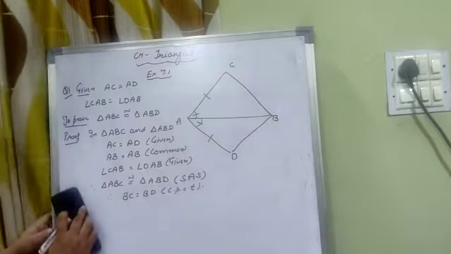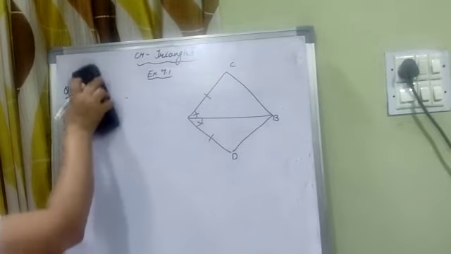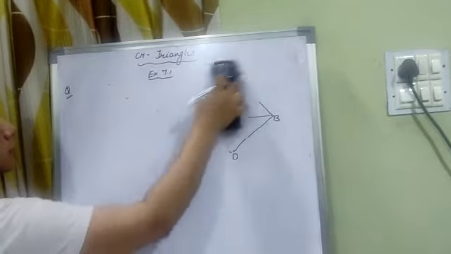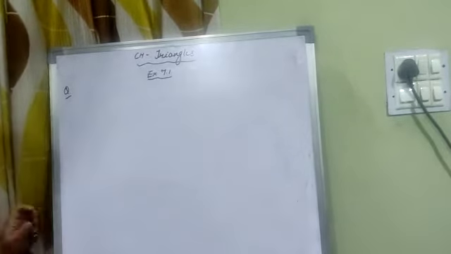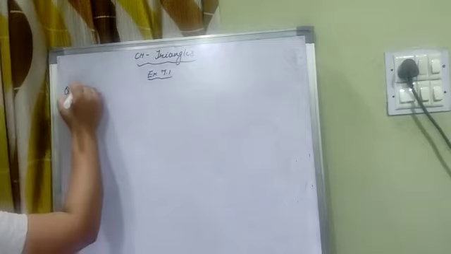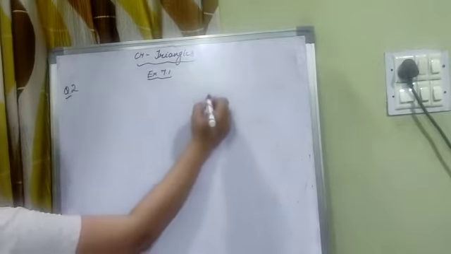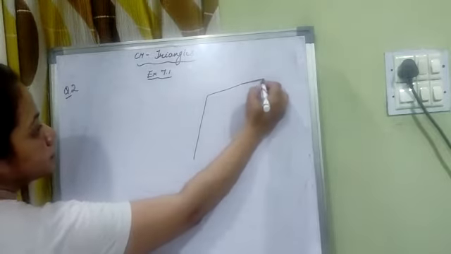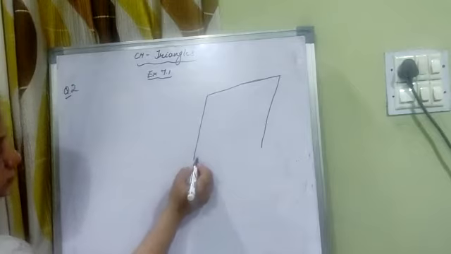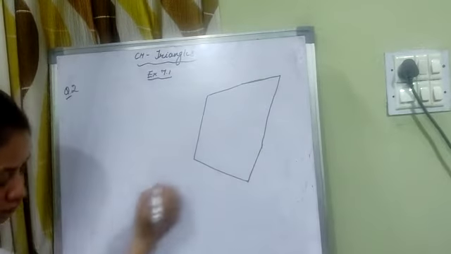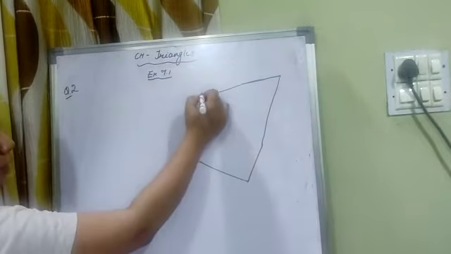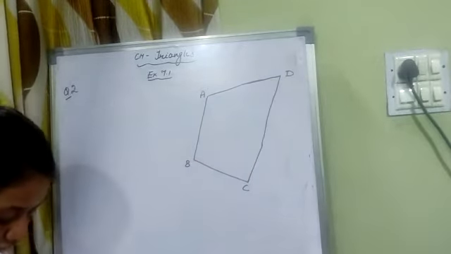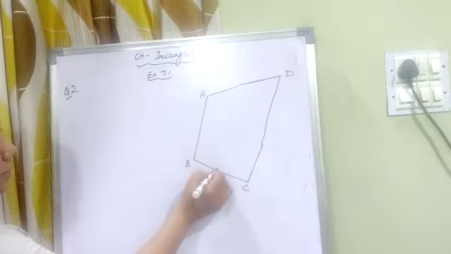Question number 2. ABCD is a quadrilateral in which AD is equal to BC.